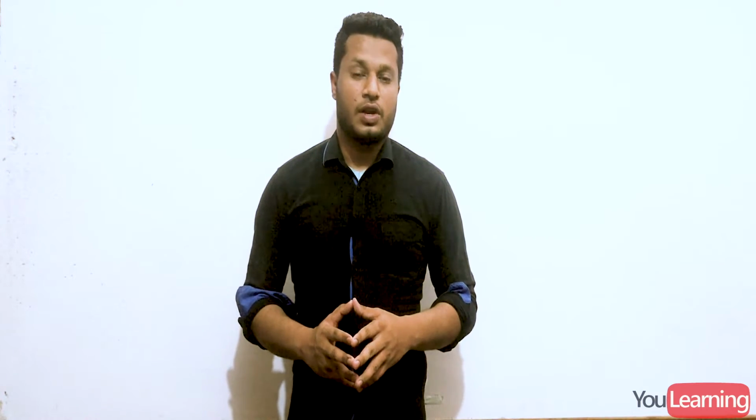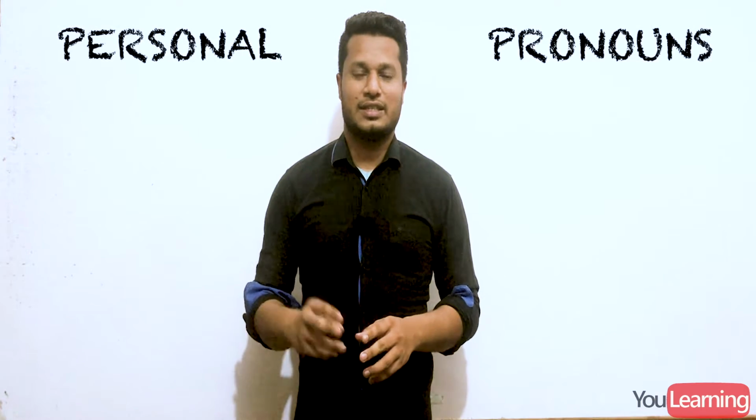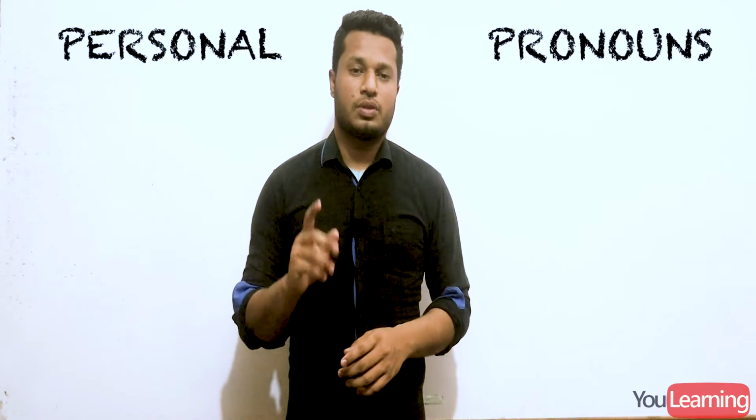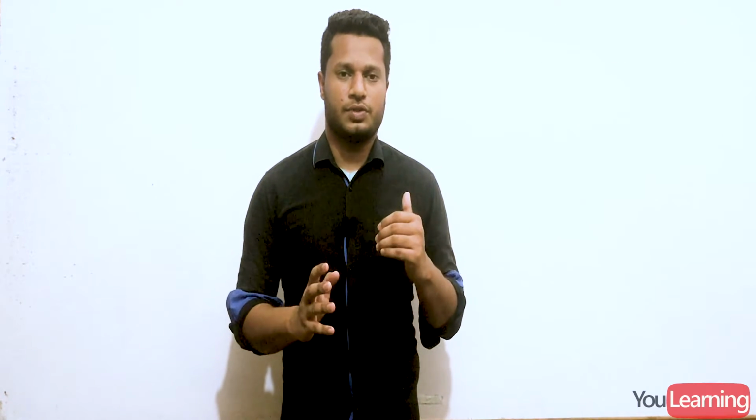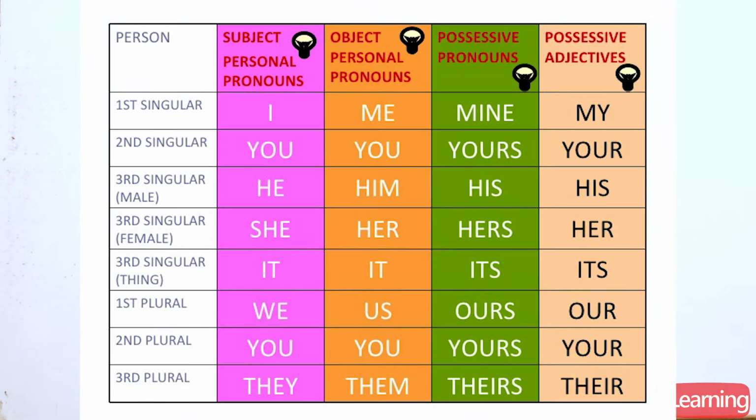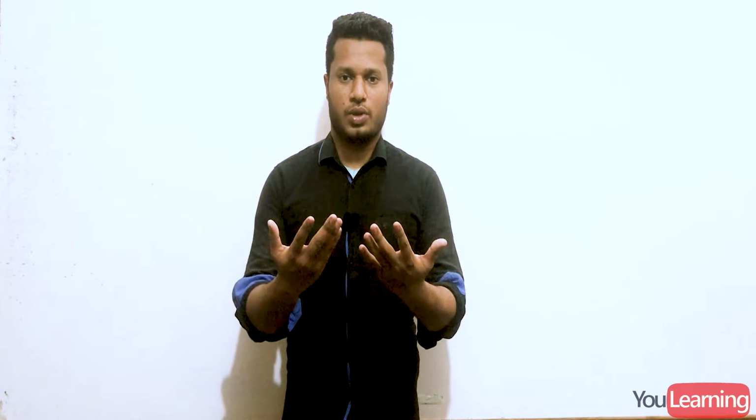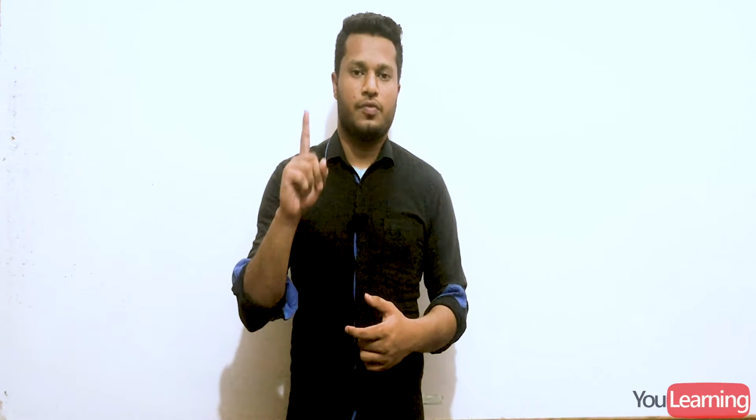First of all, let me tell you about the composition of that tense. The very first thing that you must understand is the personal pronoun. I told you about the personal pronouns in my past video about the pronouns. There are three types of personal pronoun: first person, second person, and third person. First person means the person who is talking. For example, I'm talking to you right now, so I is first person.